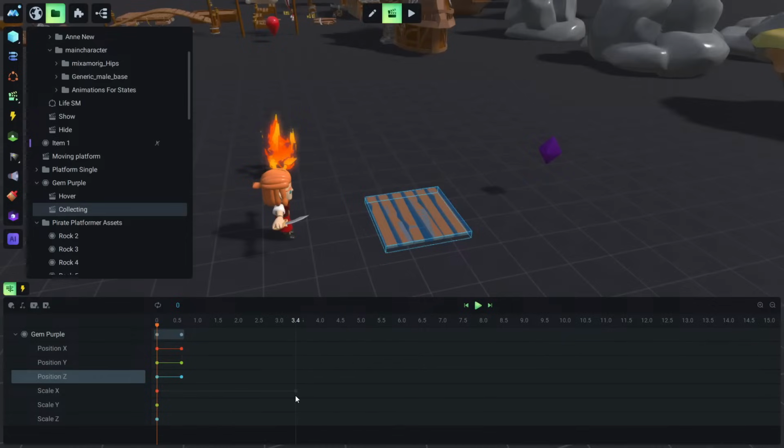Okay, and now we want the crystal to get really small. So from the current scale, which is origin, it doesn't matter. Origin means the current scale at this time. We want to make it 0, and 0 is for the scale Y, and 0 is for the scale Z. Okay, so